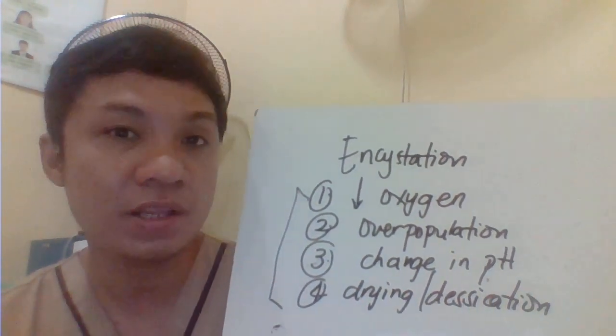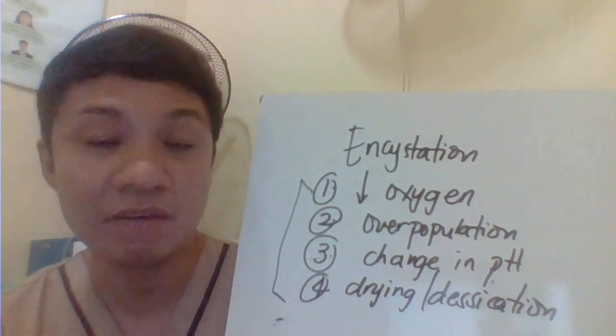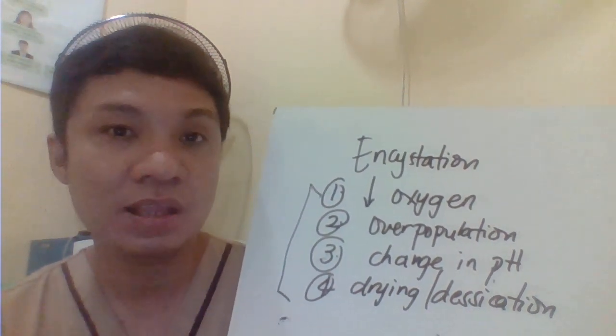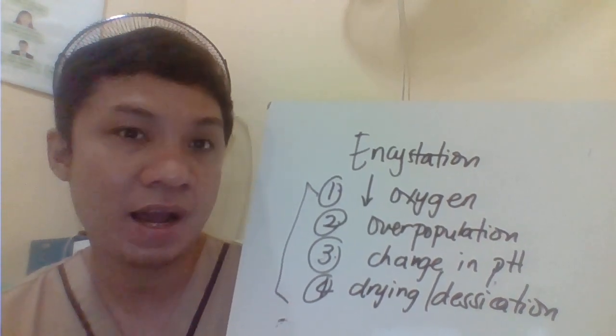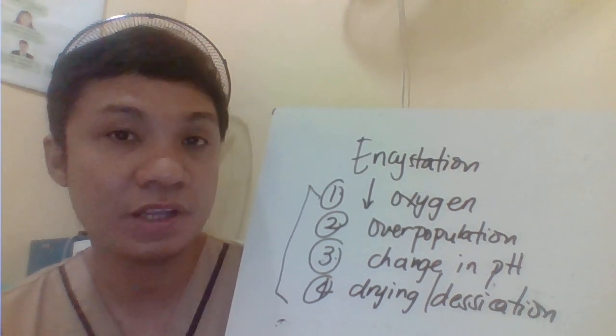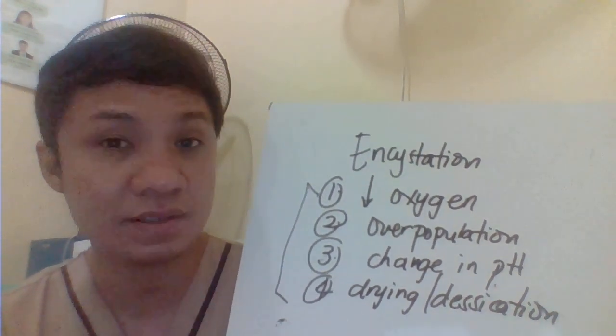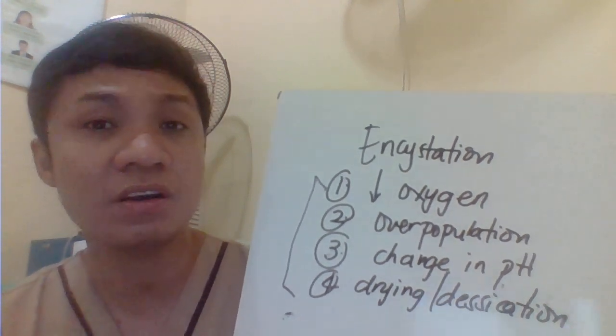At the same time, it occurs in the large intestine kasi lalabas na ang parasite sa stool ni patient. Pag nag-defecate ang infected na patient, then along with that, kasama na ang parasite natin. So kailangan siya maging cyst, and therefore, in order for it to survive the environment. But do not expect that the stool sample will only have the cyst. Pero makakita pa rin tayo ng trophozoite on that.